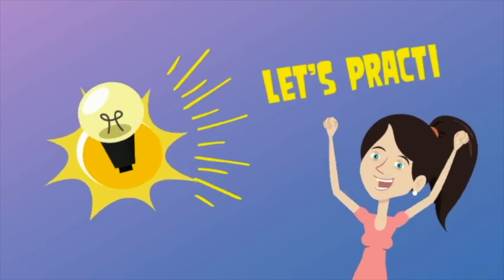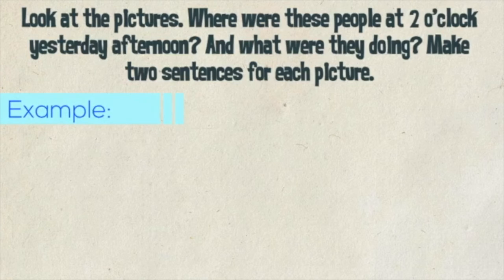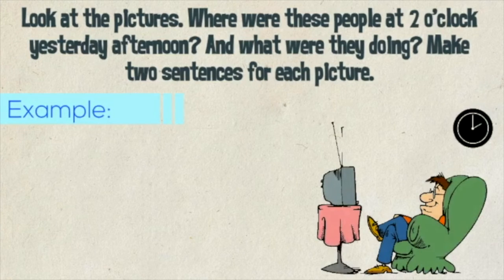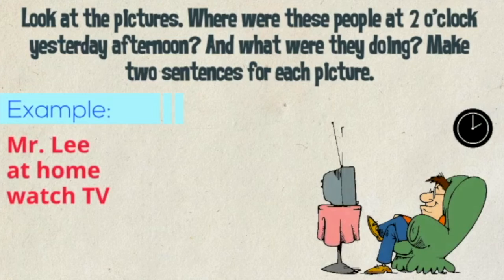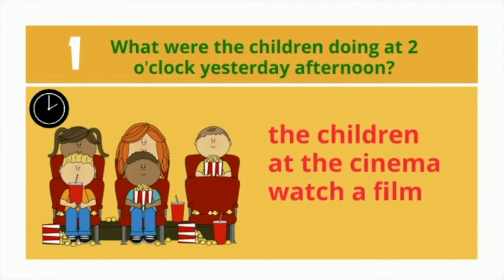Okay, let's practice. Look at the pictures. Where were these people at 2 o'clock yesterday afternoon? And what were they doing? Make sentences with the pictures. For example, use the words in red color to make a sentence. Mr. Lee was watching TV at home. Now you try number 1.